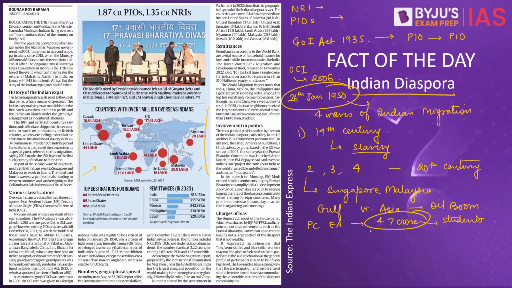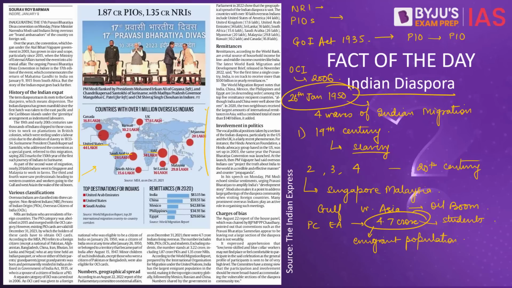Now, according to the Parliamentary Committee on External Affairs, there are 4.7 crore Indians that are living outside India. And this makes India the country with the highest immigrant population. The biggest destination of Indian diaspora is United States, followed by UAE and Saudi Arabia.